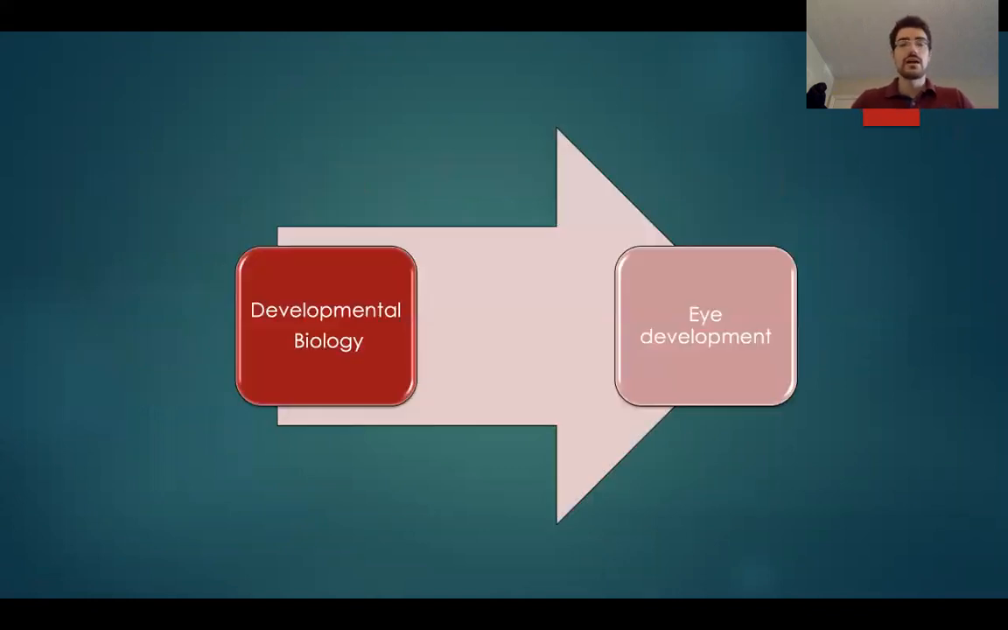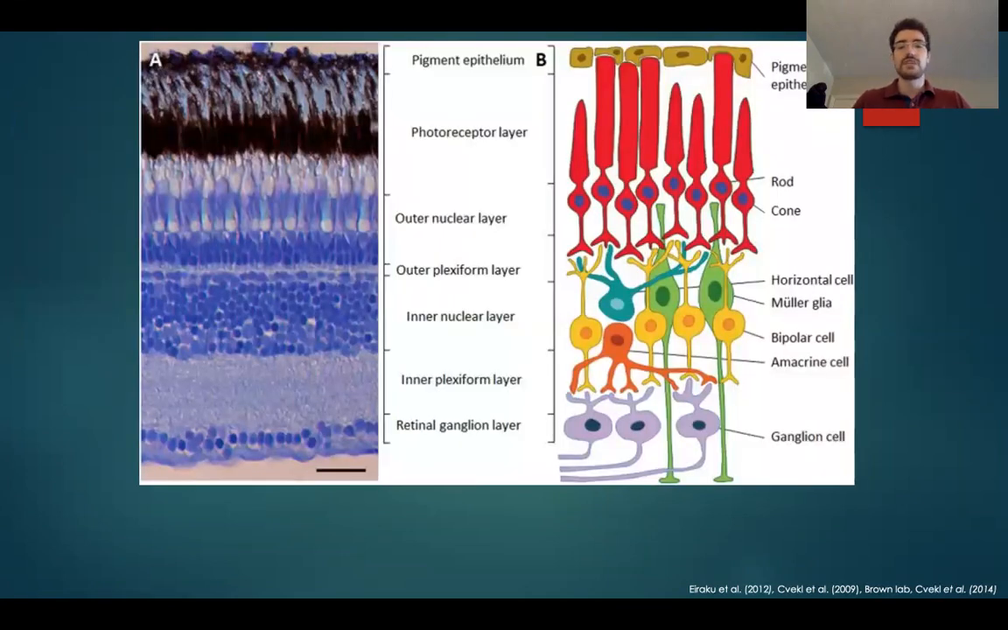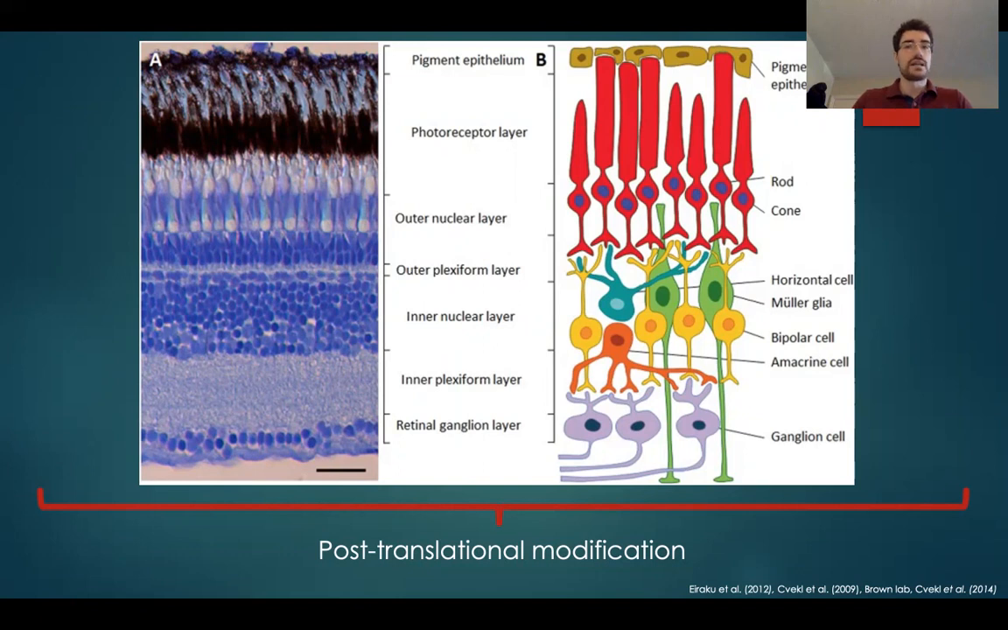So in our lab, we're interested in understanding developmental biology, but more specifically, we want to understand the molecular machinery that drives eye development. Since we have a lot of congenital blindness diseases, and most of these disorders don't have a treatment available, most people develop blindness. So we want to understand how the development of the retina happens and what the molecular machinery is. And specifically for my PhD, I wanted to take a look at post-translational modification to see how protein interaction could change the development of the retina.